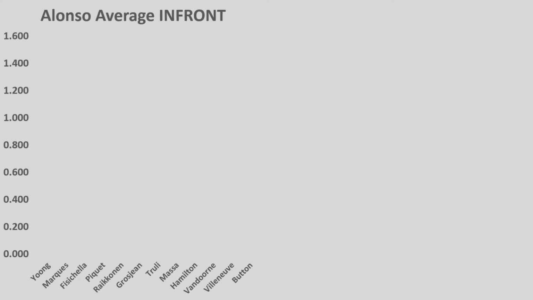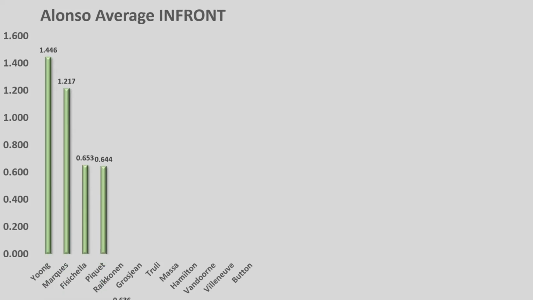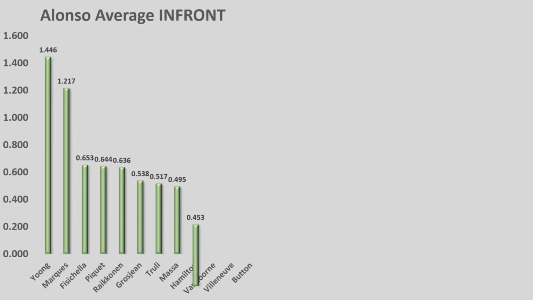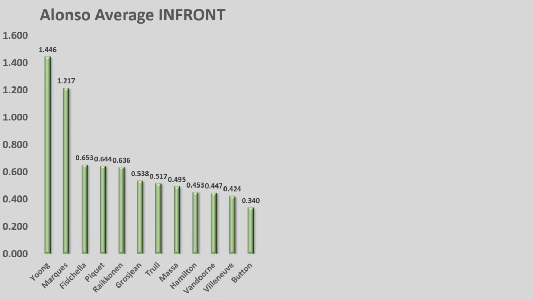Alonso's average advantage in front of his teammates: 1.4 seconds for Jung, 1.2 seconds for Marquez, all the way down to 3 tenths for Jenson Button. There are lots of teammates there, and I've had to make the numbers a little bit small as they start overlapping if I make them any bigger.